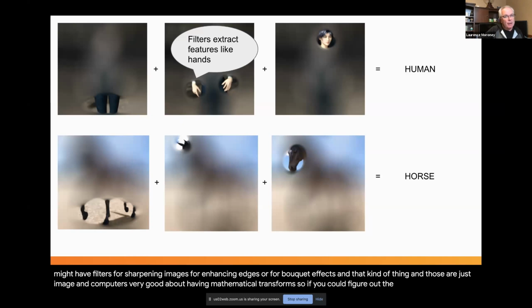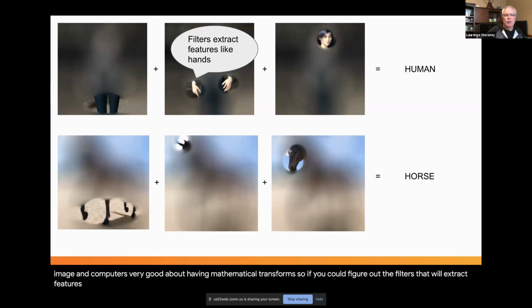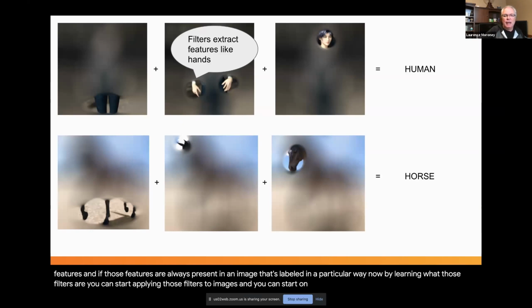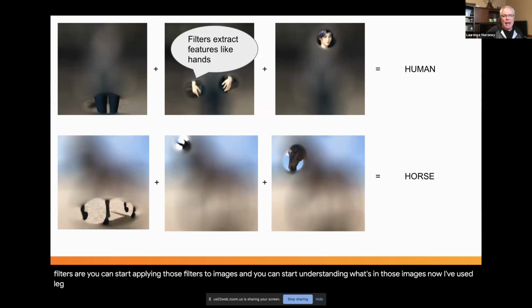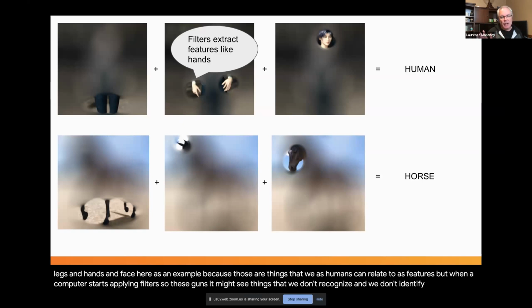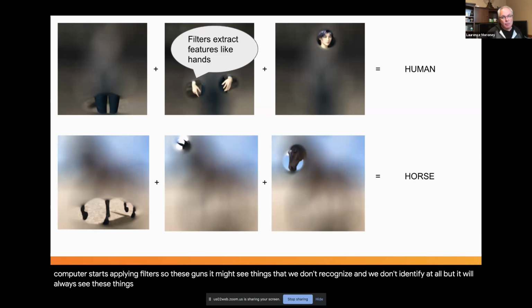So if you could figure out the filters that will extract features, and if those features are always present in an image that's labeled in a particular way, then by learning what those filters are, you can start applying those filters to images, and you can start understanding what's in those images. Now, I've used legs and hands and face here as an example because those are things that we as humans can relate to as features. But when a computer starts applying filters, it might see things that we don't recognize and don't identify at all, but it will always see these things as present in an image. And if that image is labeled and those things are consistently in the same labeled images, then it would use those features to identify the image.